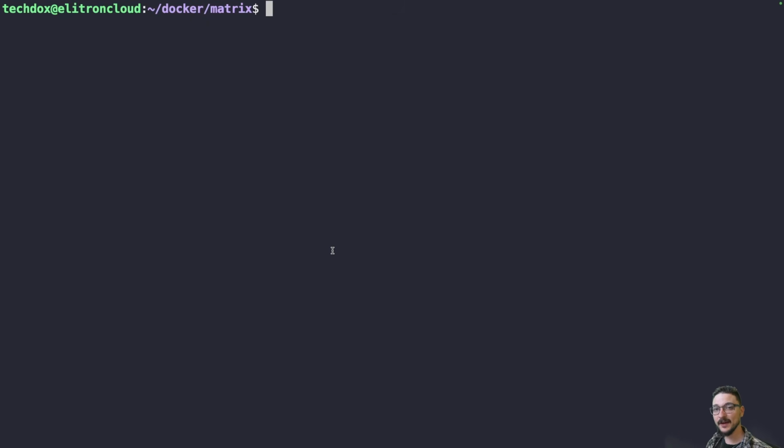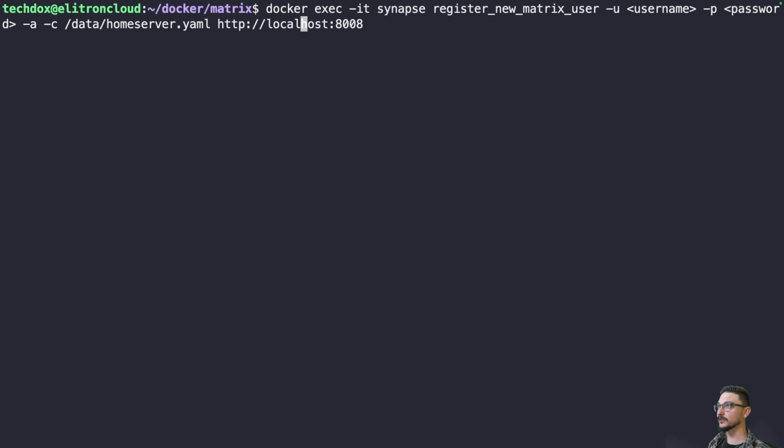Okay, so we now have our Matrix Synapse server up and running. It's publicly accessible. So what we need to do first is create an admin user. While we're still in the command line, we can run this command here. Again, this is in the documentation. We need to come up here and set a few values. For the username, you can call it whatever you want. I'm just going to call mine admin. Then for the password, I'll just put in testing 1, 2, 3, and then maybe a few special characters.